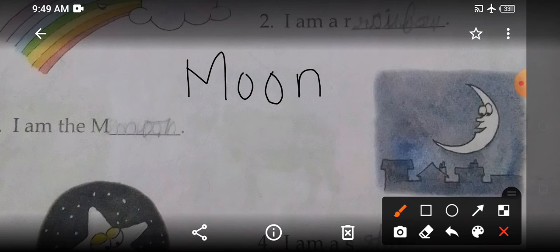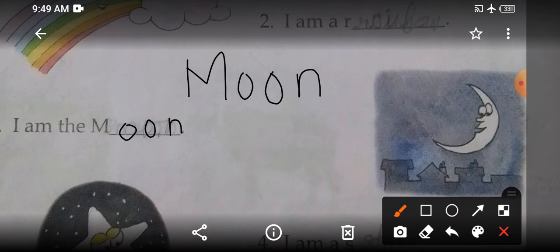Yes, so he is a moon. So how will you write moon? M is already given. Here O, O and M. So write down children, I am the moon. I hope you have written this.